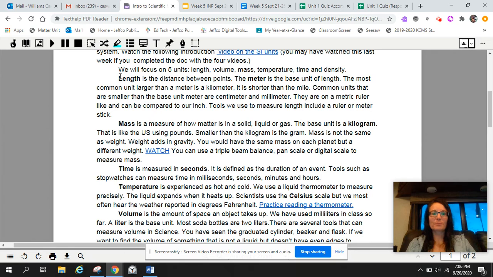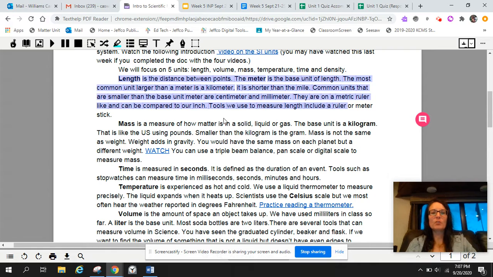So for example, this first one here, it tells us length is the distance between points. The meter is the base unit of length. The most common unit larger than a meter is a kilometer. It is shorter than the mile. Common units that are smaller than the base unit meter are centimeter and millimeter. They are on a metric ruler and can be compared to our inch. Again, we'll practice with those today. Tools we use to measure length include a ruler or meter stick.